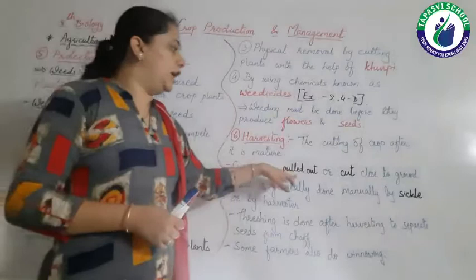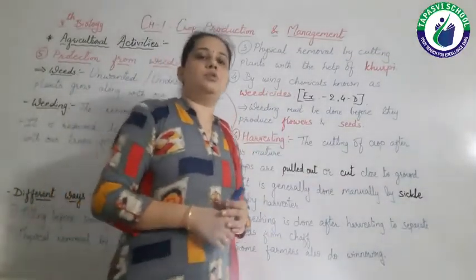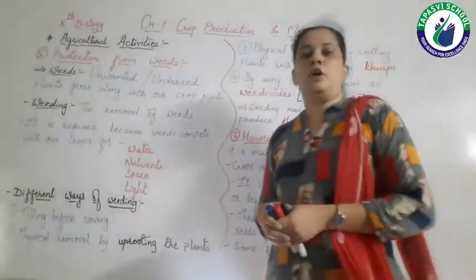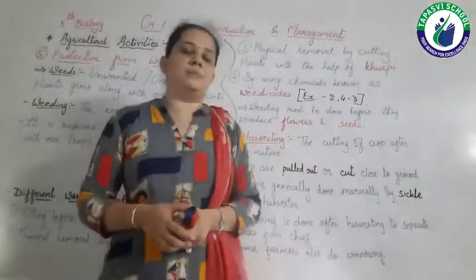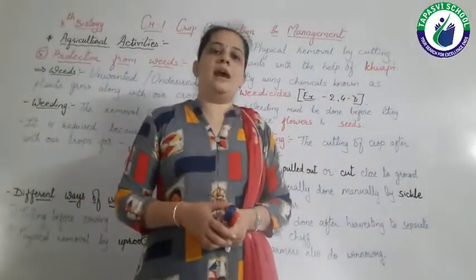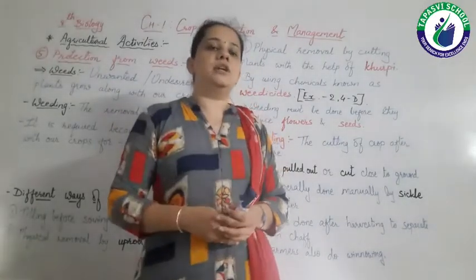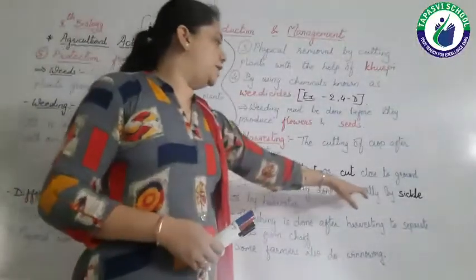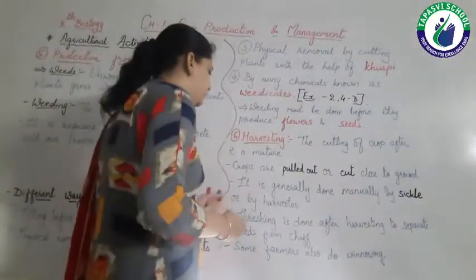Crops are pulled out or cut close to the ground. What we have to do? We have to just pull out the crops from the ground, or uproot the crops from the ground, or we can cut the crops near to the ground. It is generally done manually by sickle or by harvester, right?